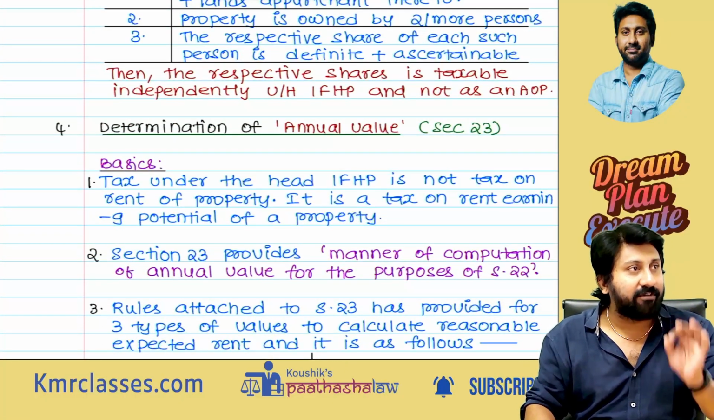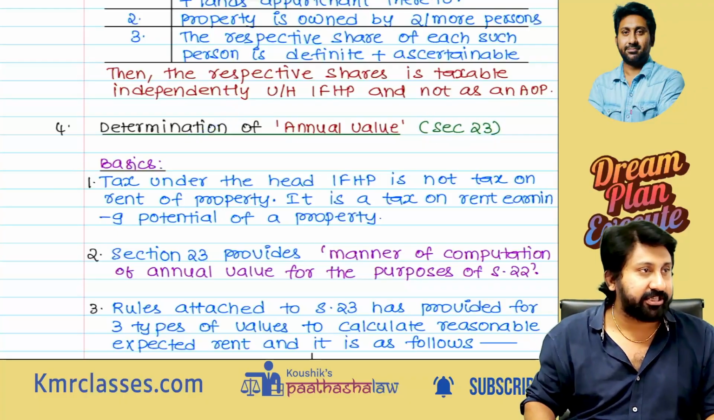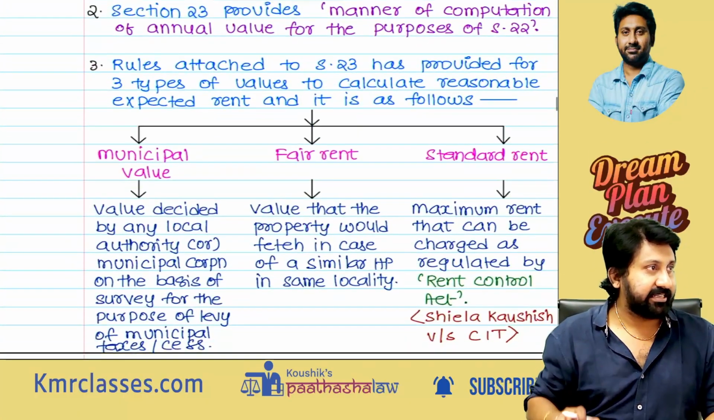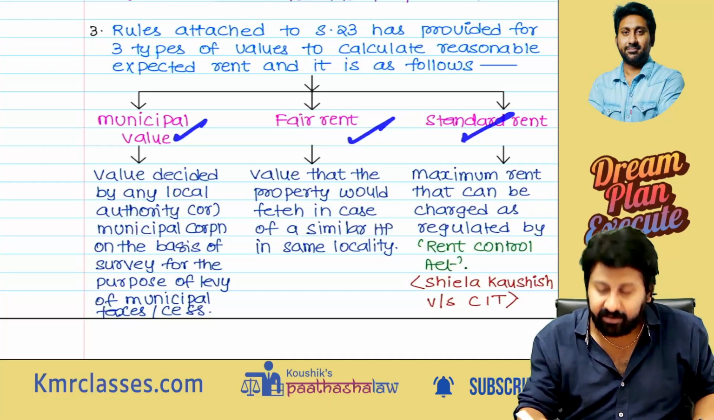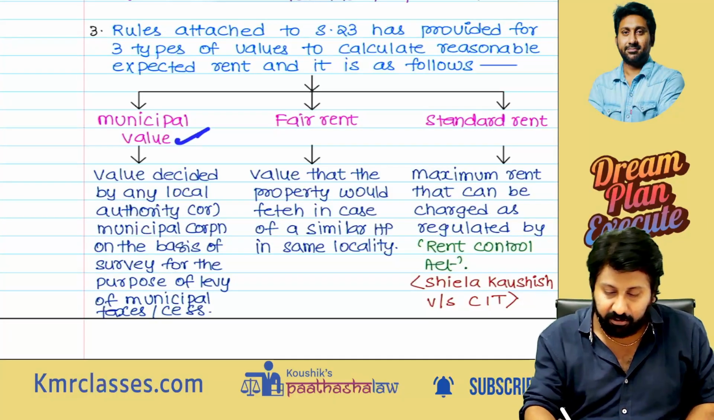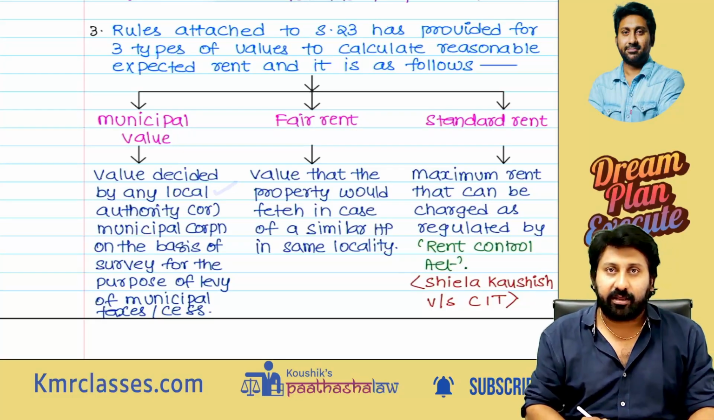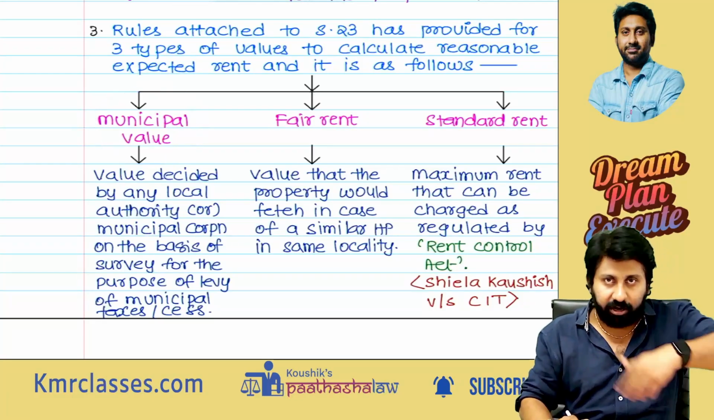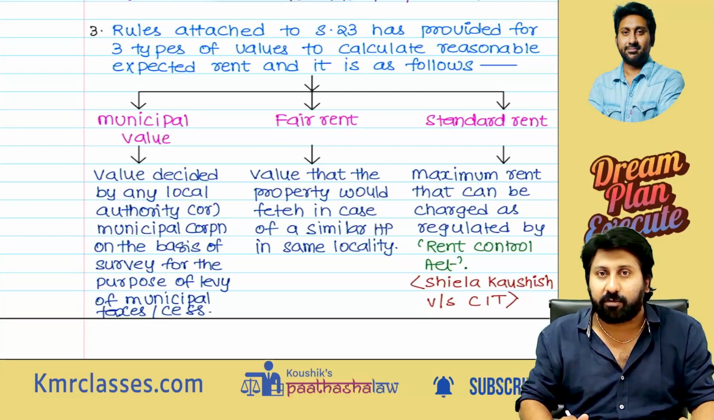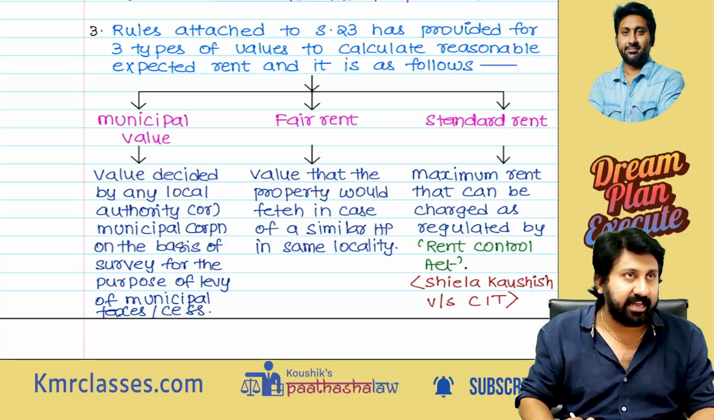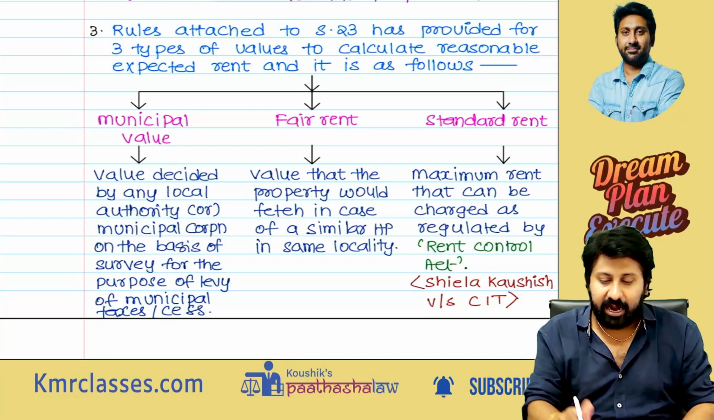Next comes the hero of this chapter, section 23, determination of annual value, the computation sheet. Okay, listen. There are 3 kinds of rents: municipal value, fair rent, and standard rent. The value decided by any local authority is called municipal value. For example, in Hyderabad there is GHMC, Greater Hyderabad Municipal Corporation. Like that, Chennai also has its Greater Chennai Municipal Corporation. And the next one, fair rent.